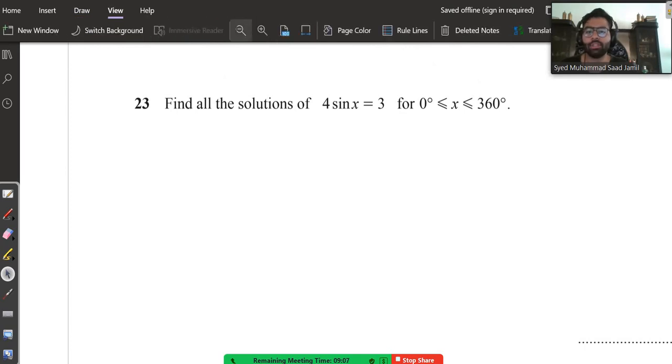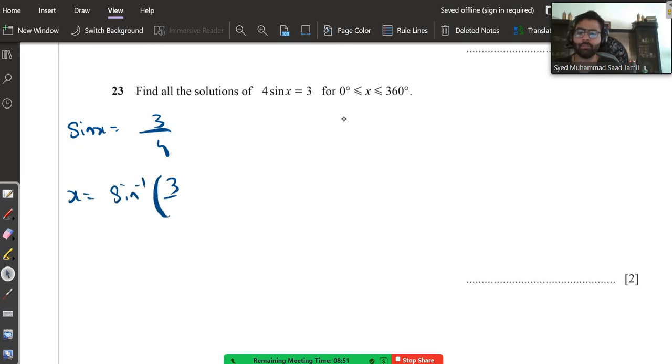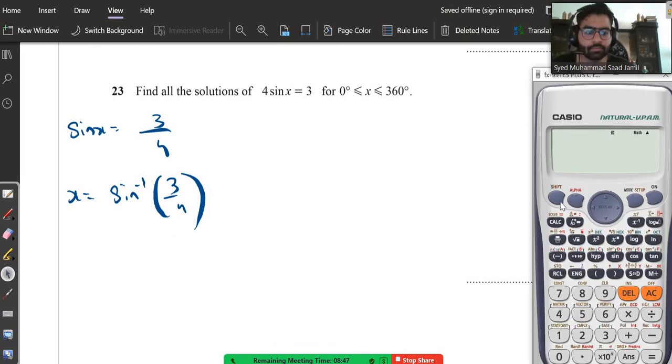Find all solutions of 4 sin x is equal to 3. Okay, very easy. First of all, sin x is equal to 3 upon 4, because 4 went there and got divided. X is equal to sine inverse 3 upon 4, which is 48.59.